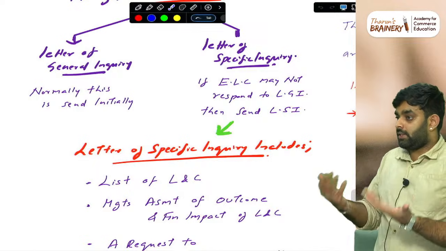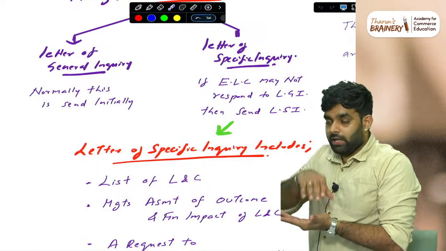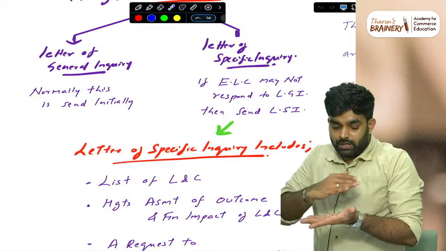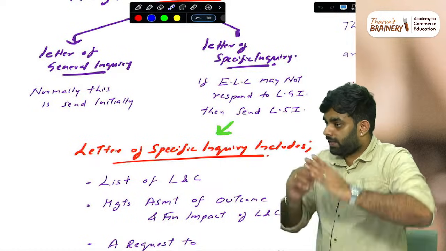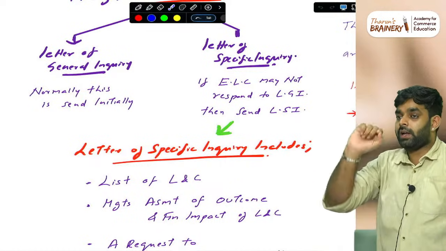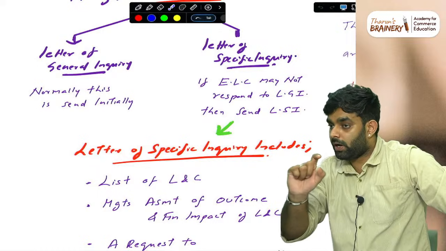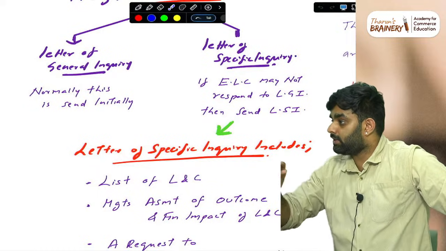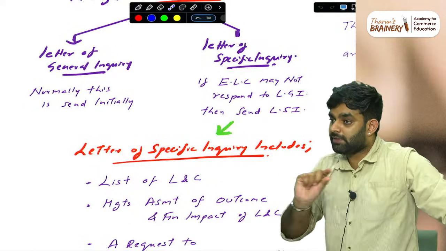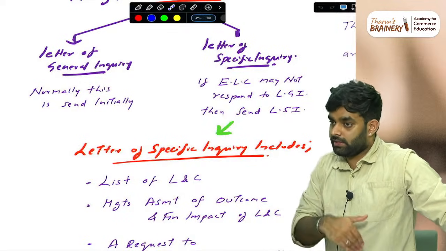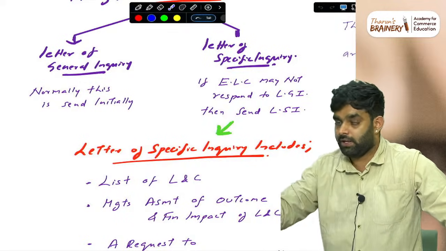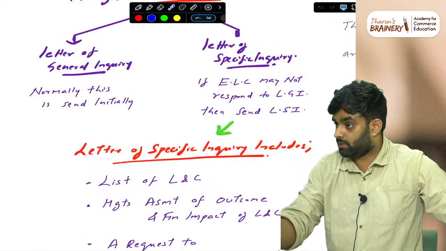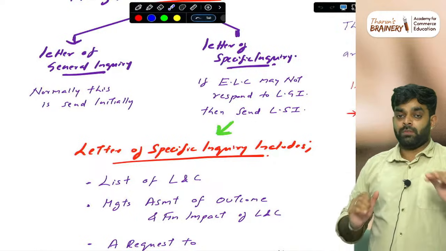So when you send a general inquiry and they are not responding, follow up and send a specific inquiry. That is, write: sir, I am the auditor, I want the details of these case numbers, case files or something. You are asking something specific. Not only a case number, anything specific you can mention. That is a specific inquiry. So a final question can come.